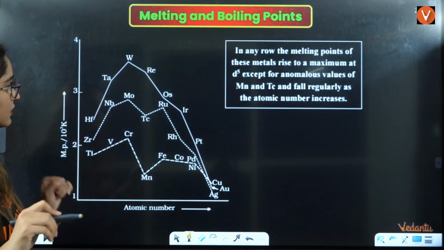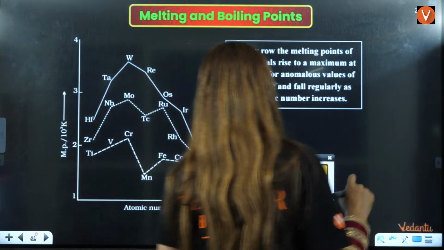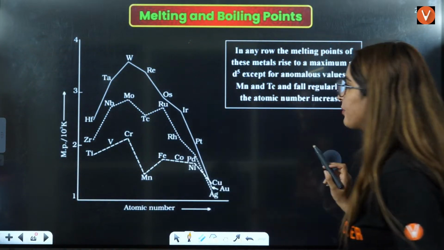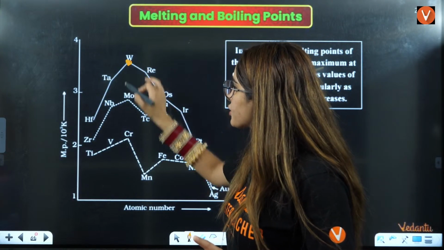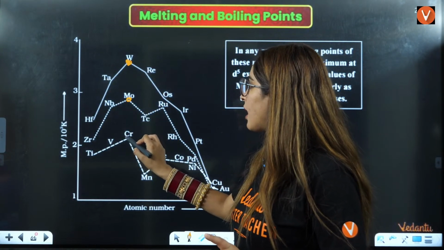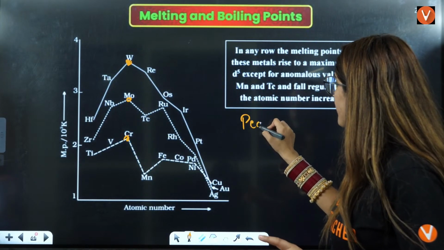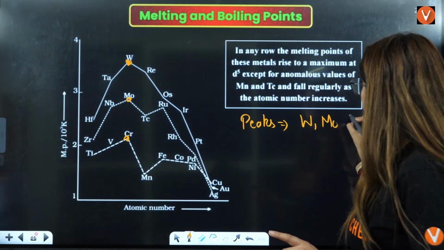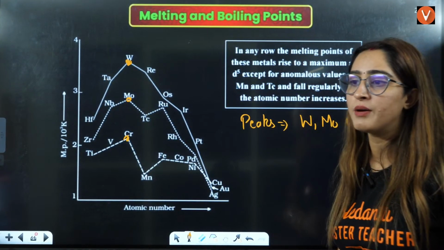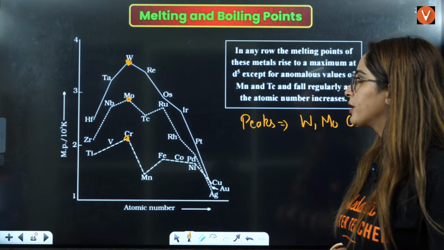Okay. Next is regarding the melting and boiling point. You should remember this question also they ask you, right? Peaks you should remember, which has the highest melting point among them. Tungsten, molybdenum and chromium, they have the maximum melting point among them.